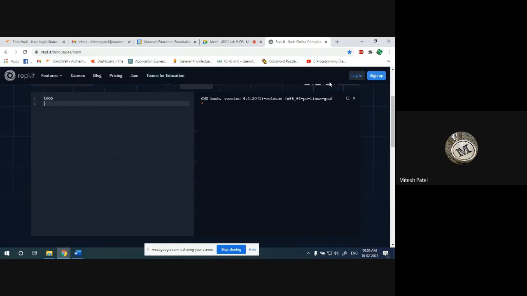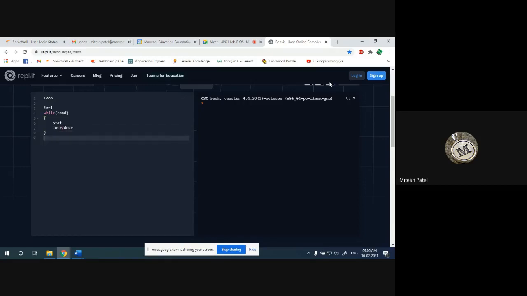First of all, as you know, in C language there are three loops: while loop, do while loop, and for loop. Let me write the syntax of while loop according to C. First initialization, then while, then in brackets the condition, then open curly bracket, statement, and increment or decrement, like this.